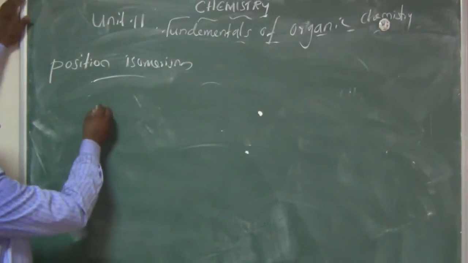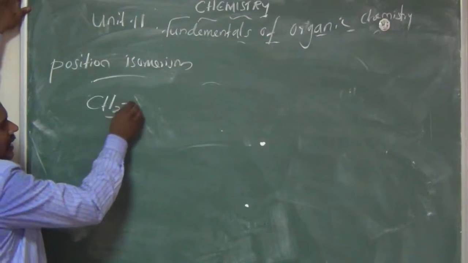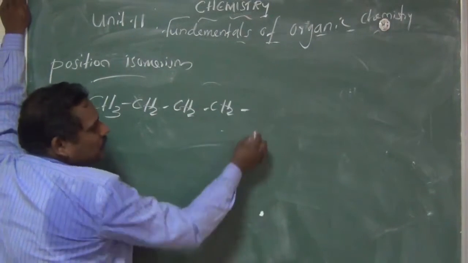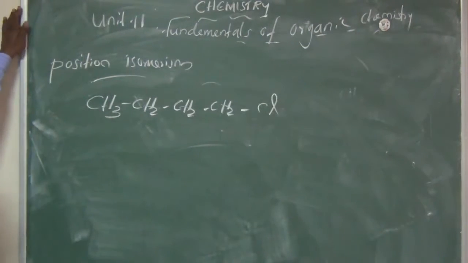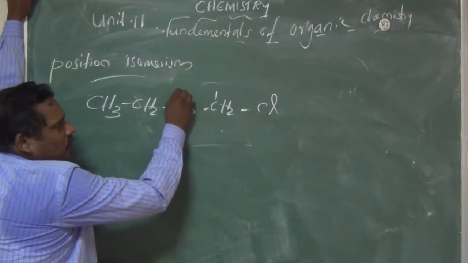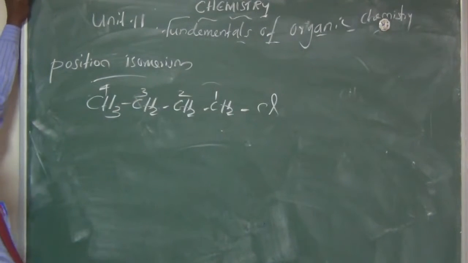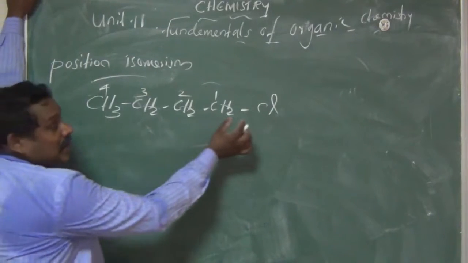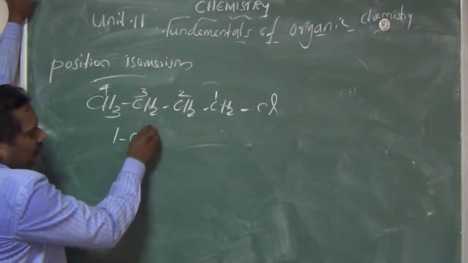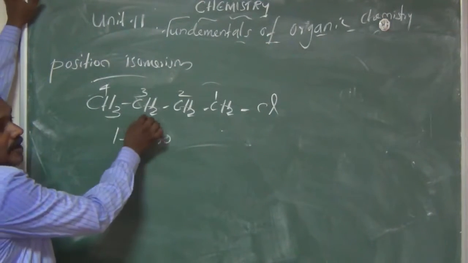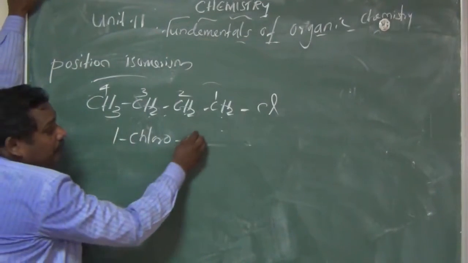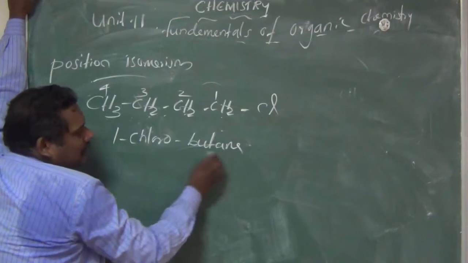Another example. CH3, CH2, CH2, CH2, and one of the substituents is chlorine. Am I right? So what is the name of this compound? The first carbon has chlorine, then 1, 2, 3, 4. First you have to say the name of the substituent, that is chlorine, am I right? 1-chloro. Number of carbons? 4. So we say 1-chlorobutane.